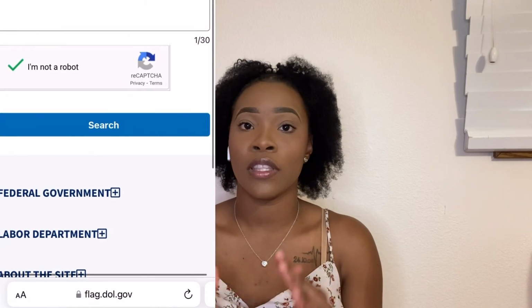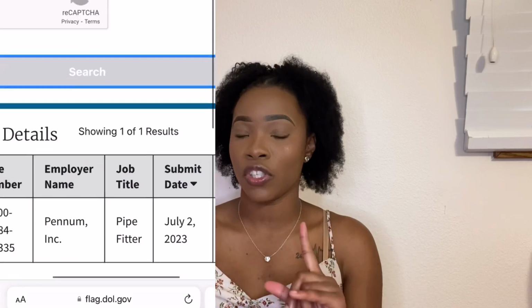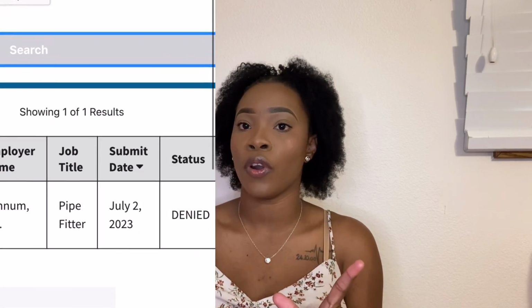Also, if you want to know what positions a company filed petitions for, you can copy those case numbers and put it in the case status search, and you will be able to see the positions that they recruited for. Once they start posting these jobs on the Department of Labor website, then you will be able to see the number of workers that they requested.